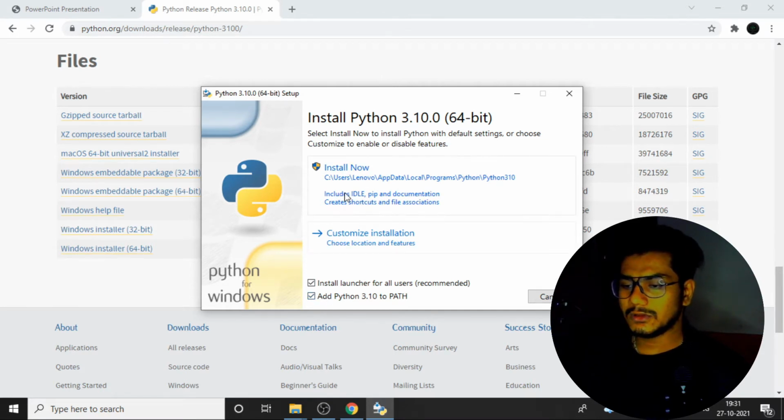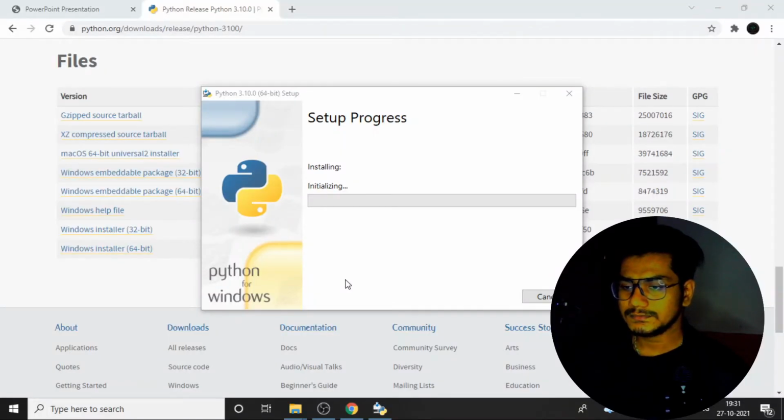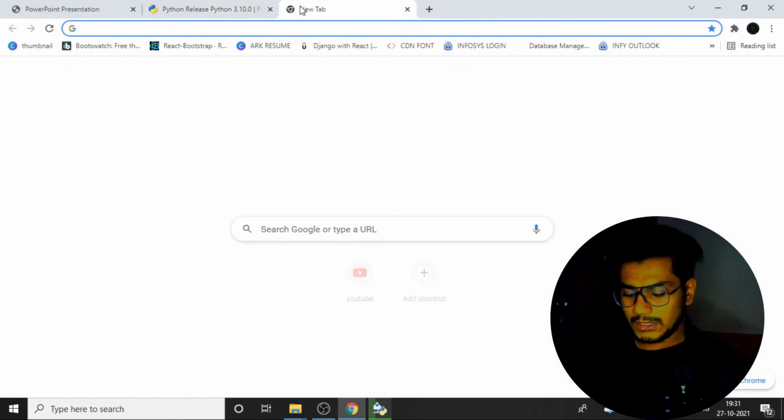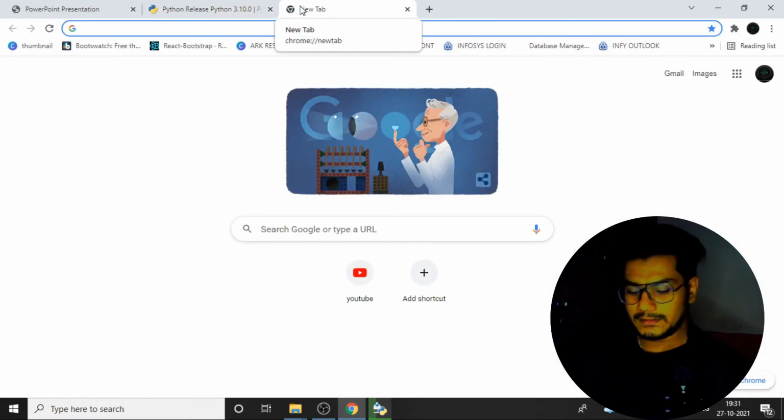Okay, so I'll click on install now over here. Once I install, I just click yes over here. So Python 3.10 has been installed. Let it install, and now I'll be telling you we need to use a VS Code editor. I'll be using a VS Code editor to write the code.